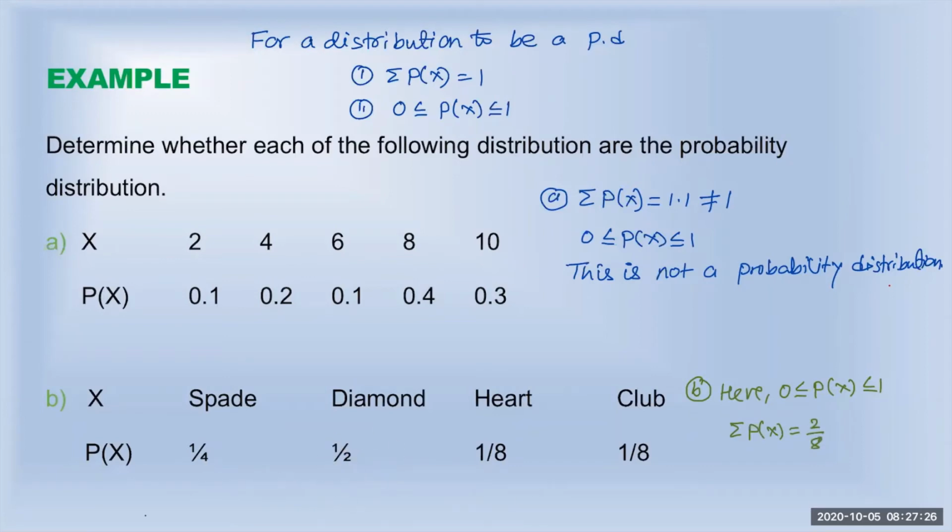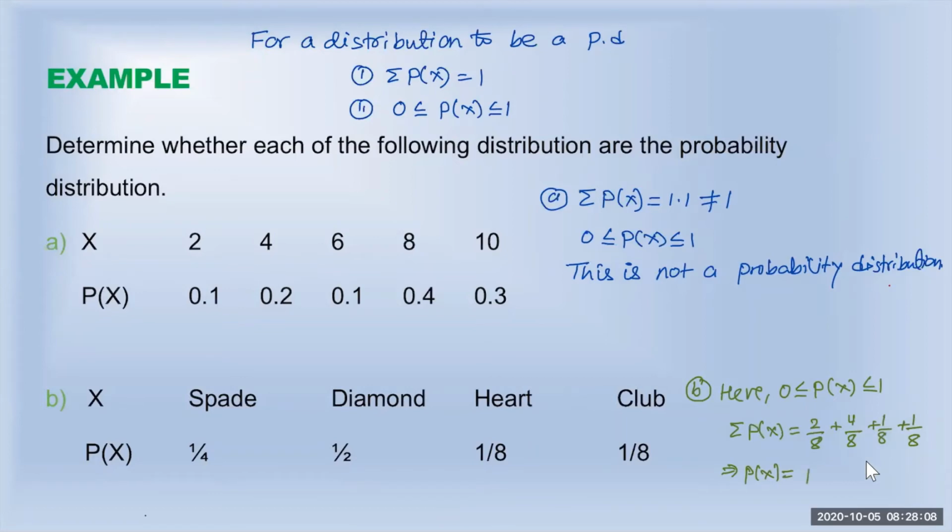This is 1 over 2, which is the same as, if you want to make 8 the common denominator, 4 over 8. Then we have 1/8, and also we have 1/8. What I did is I'm making a common denominator. 1/4 is the same as 2/8 because if I multiply both numerator and denominator by 2, that'll be 2/8. For 1/2, to make 8 in the denominator, I have to multiply both numerator and denominator by 4. So that's 4/8. If we add all this, we have a common denominator. 2 plus 4 is 6, 7, 8. 8 over 8 is equal to 1.